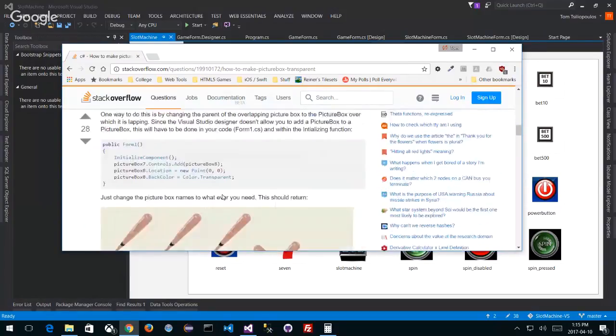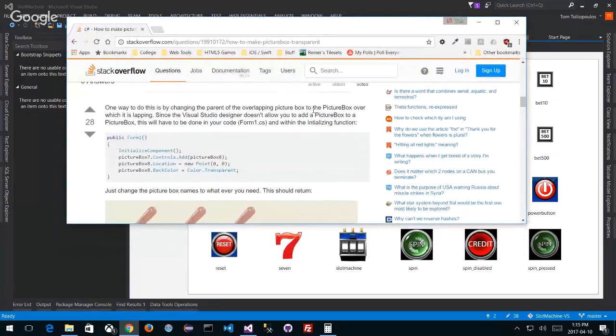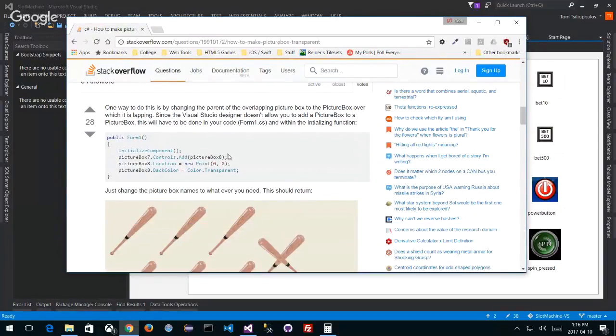He says one way to do this is by changing the parent of the overlapping picture box, the picture box over which it is overlapping. Since the Visual Studio Designer doesn't allow you to add a picture box to a picture box, this will have to be done in your code. So that's one way of doing it, but that's not what we want.